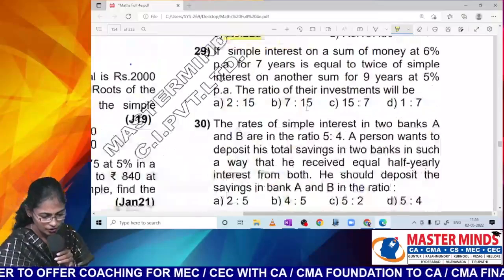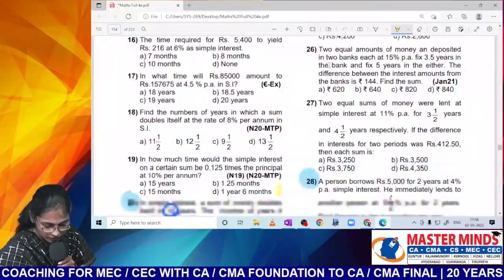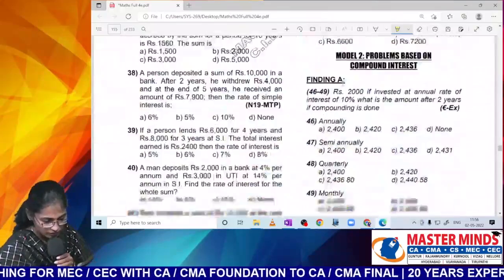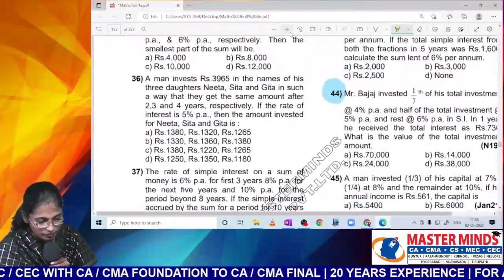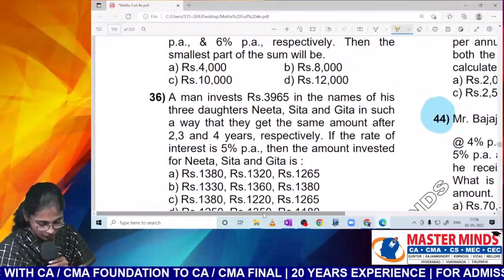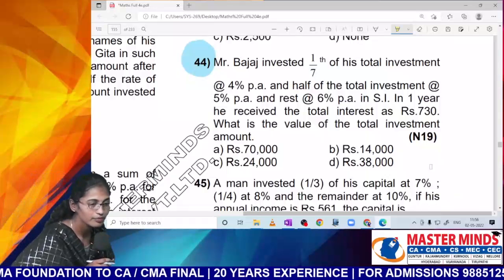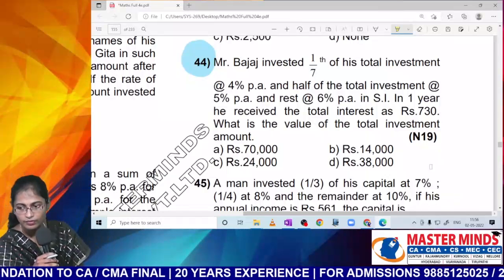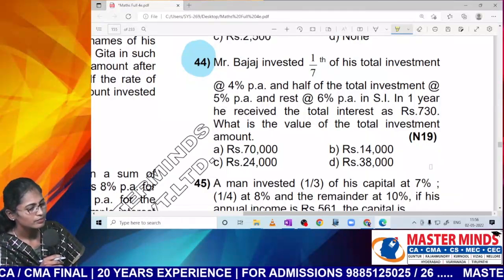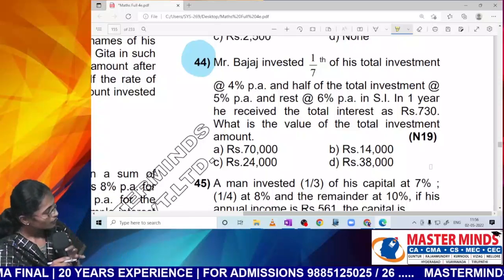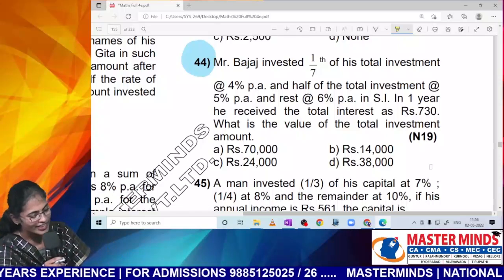Okay, let me show you the next question. Okay, read out the question, guys. Mr. Bajaj invested... at what rate of interest? Next line.